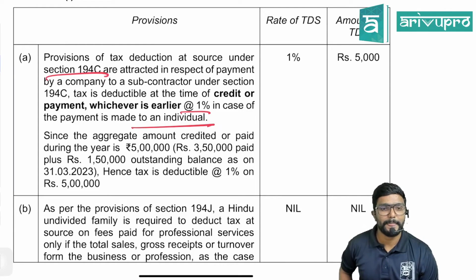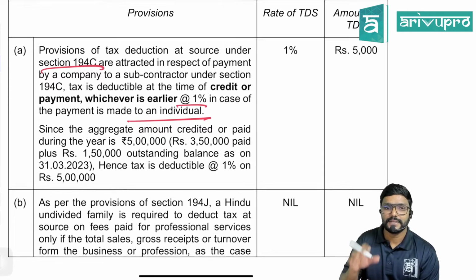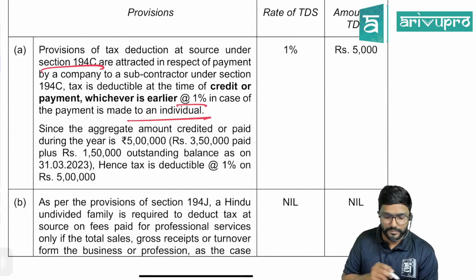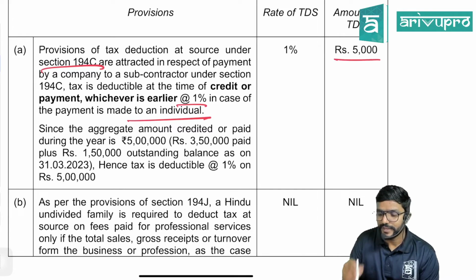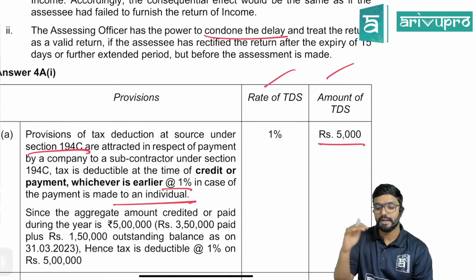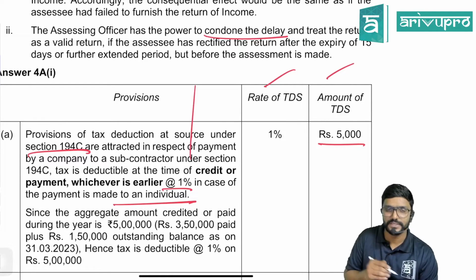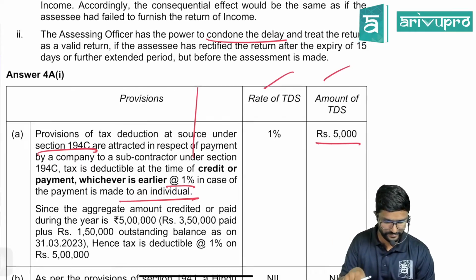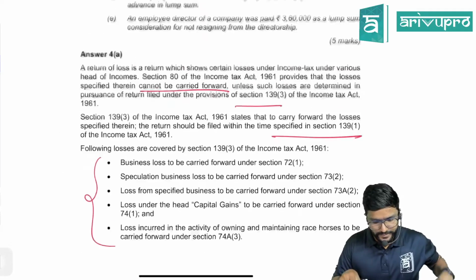So 1%. Since the aggregate amount credited or paid during the year is 5 lakh, that is 350 plus 150. Hence, the tax is deductible at 1% of 5 lakh, which comes to 5,000. Clear? You can observe. This is what they have clearly asked. Rate and amount. If you want, you can also add one column for section. Section, rate, amount.